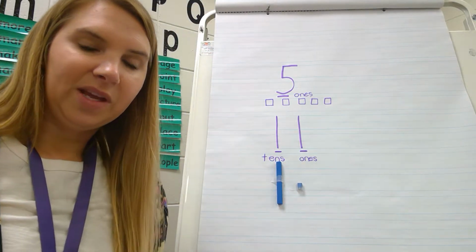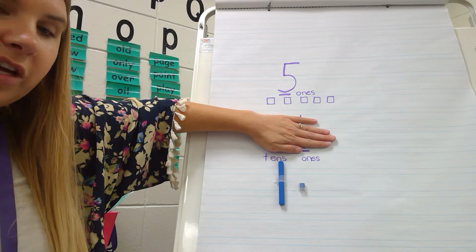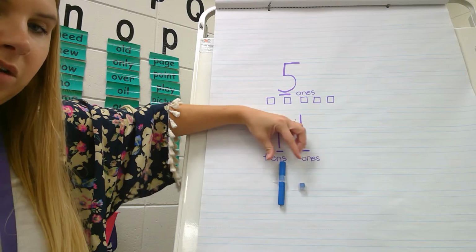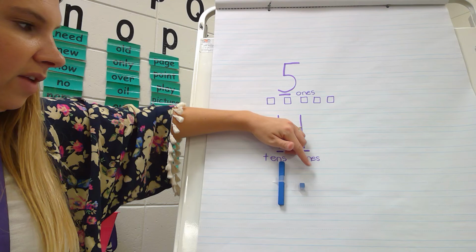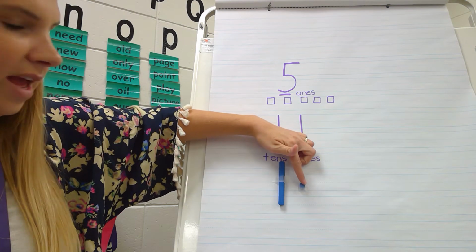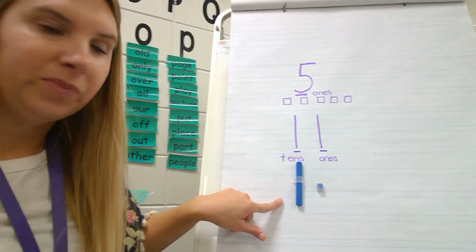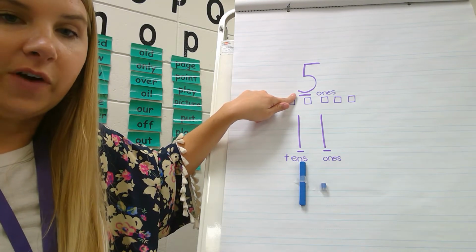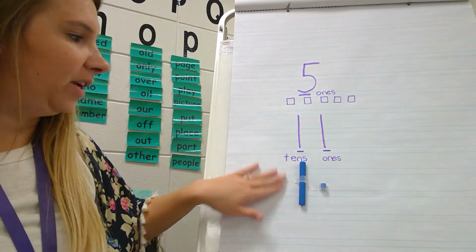Do you see that? Now, instead of looking at the number, I can just look at my objects right here. The tens rod and the ones cube. How much is this? 10. And then one more equals 11. So 10, 11. And you always count the tens first. In this number, I didn't have any tens, so I didn't have to count the tens first. But in this one, there were 2 places, so I have to count the tens first.